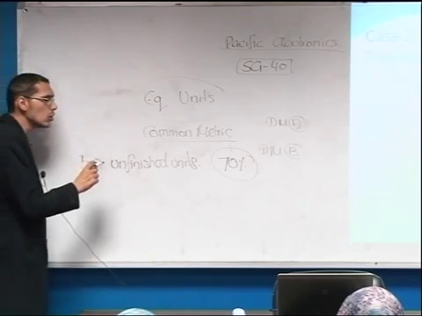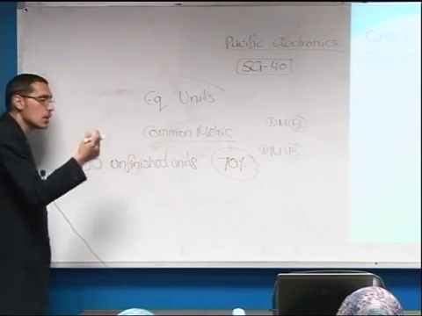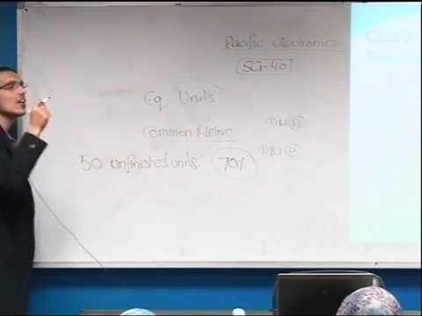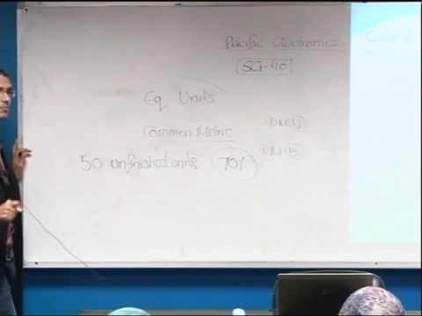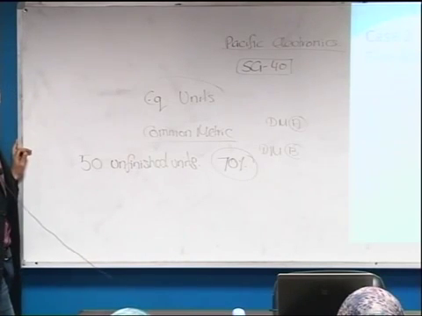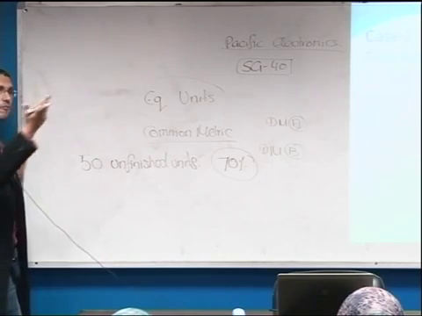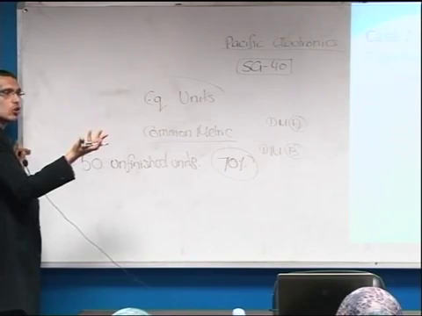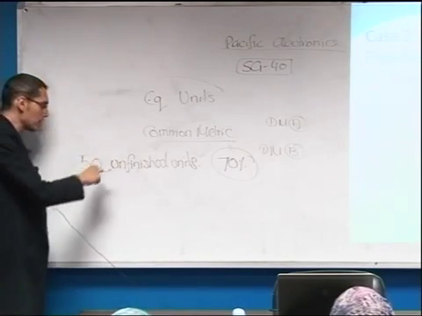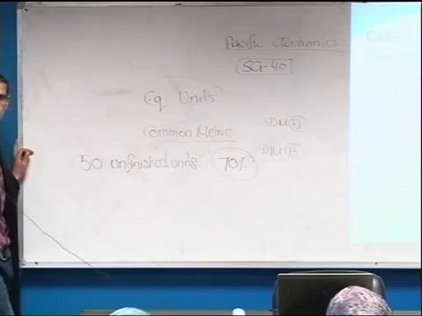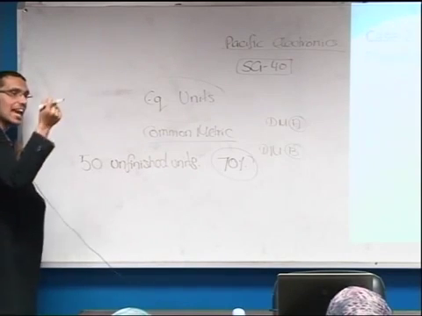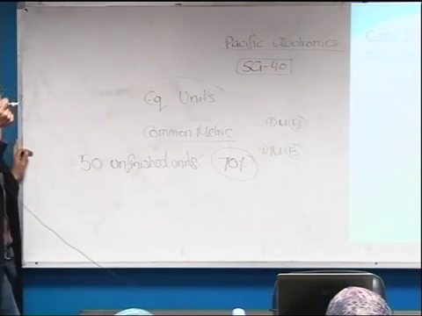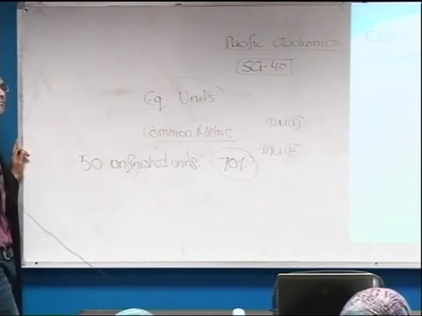Therefore, we need to change this number of unfinished units to a number of finished units in order to have this common metric. Therefore, the equivalent units of the 50 units would also be finished. Why? Because we changed the 50 unfinished units into a specific number of units that have finished.